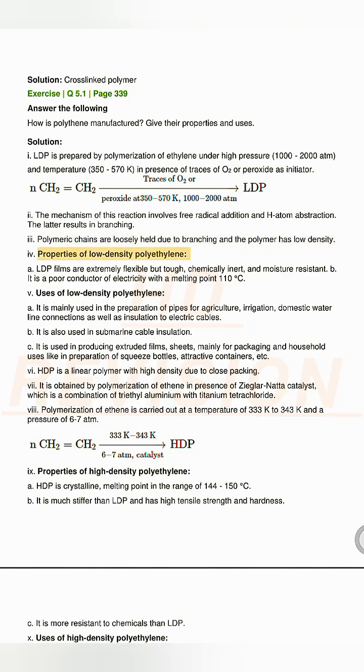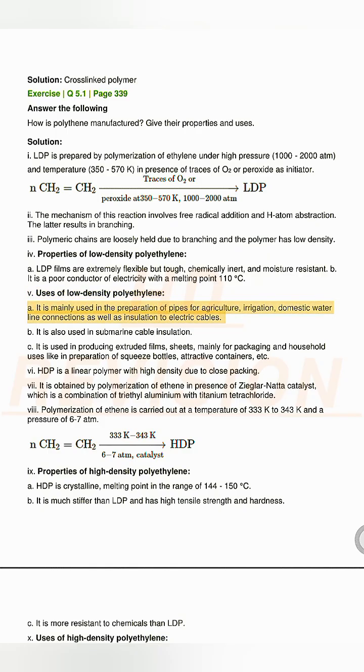IV. Properties of low-density polyethylene. A. LDP films are extremely flexible but tough, chemically inert, and moisture-resistant. B. It is a poor conductor of electricity with a melting point 110 degrees Celsius. V. Uses of low-density polyethylene.